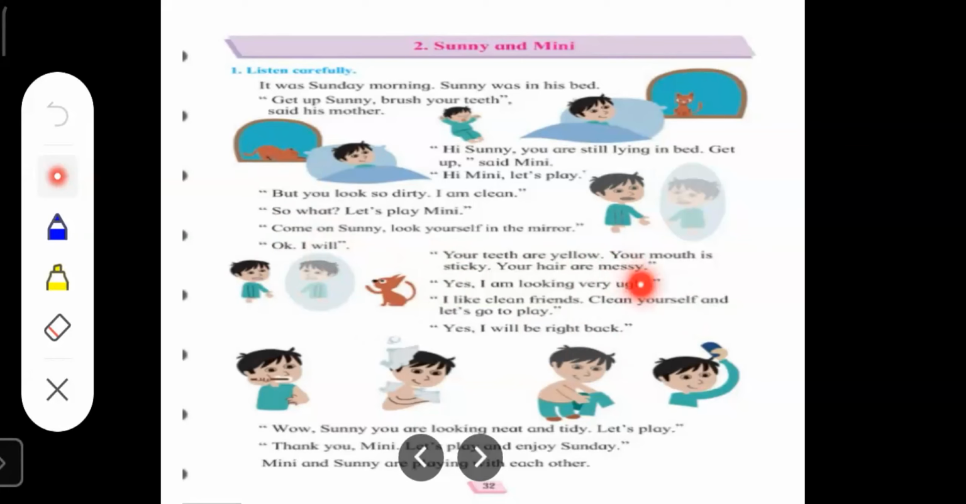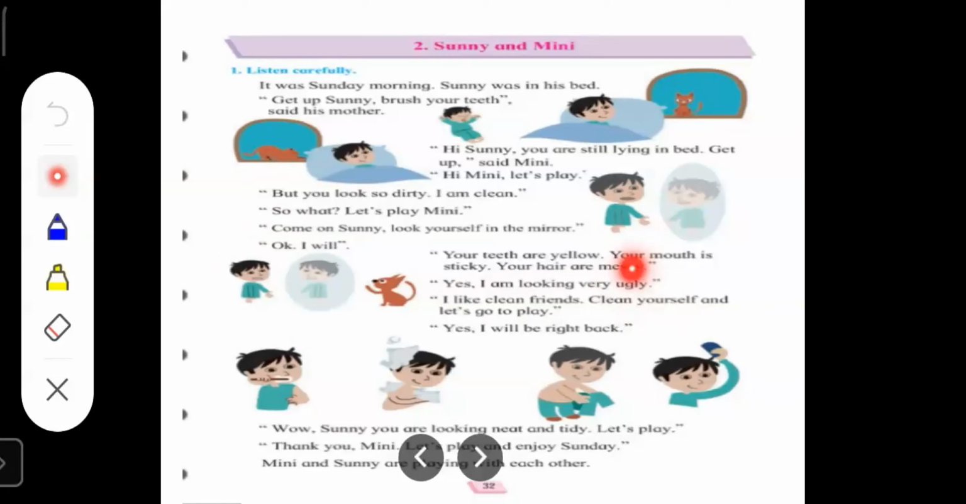Children, when we get up in the morning, our teeth are yellow, our mouth is sticky, and our hair is also messy. So here also you can see Sunny, he has just got up from his bed and his teeth are yellow, his mouth is sticky, and his hair is messy. And all this is said by Minnie to Sunny. Then Sunny also says, yes, I am looking very ugly. Children, what is the meaning of the word ugly?